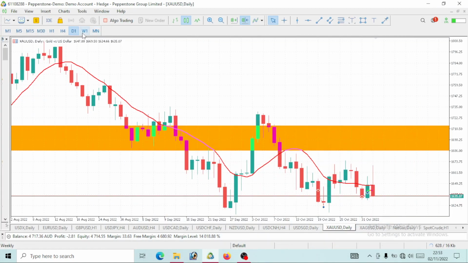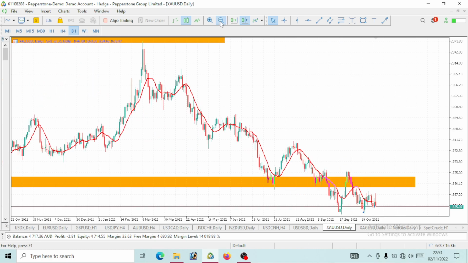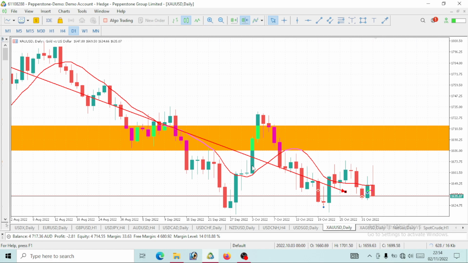Guys, here is our gold. Let's take a look at the daily time frame and understand the trend itself. The trend itself is a downward trend, right? This gold is actually on a bearish move, and I've also included this moving average, a 10 period moving average.